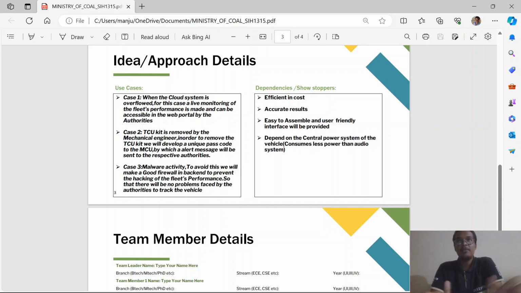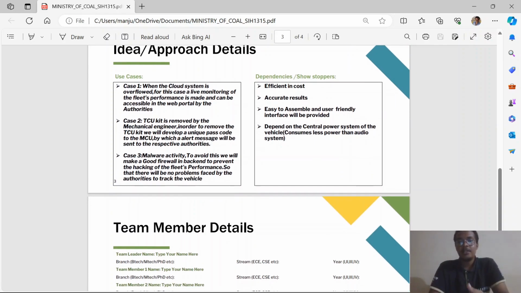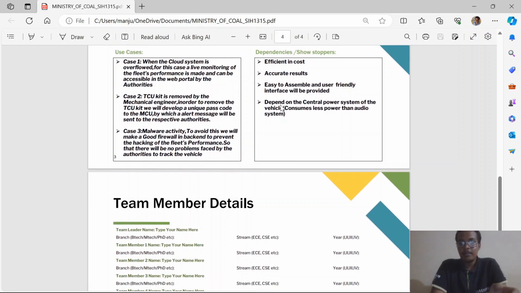Like I have said before, we are not directly attaching the kit. We will first split them into different parts, like engine part, fuel part, and next the vehicle performance part. All these parts will be first made and then embedded to the microcontroller unit, so that accurate results will be made. And easy to assemble, as I said before. It depends on the central power system, because without power the MCU will not work.